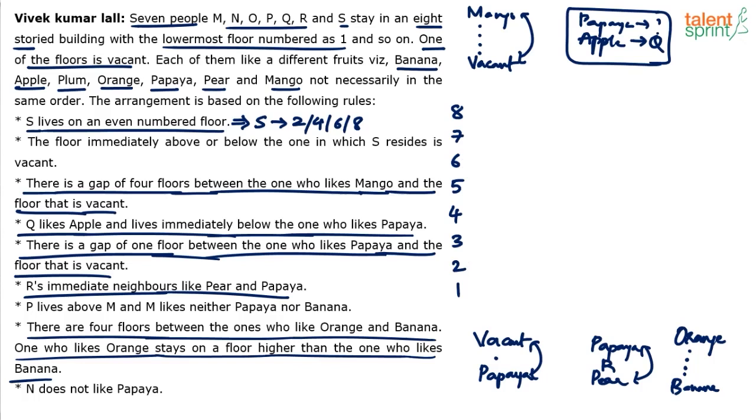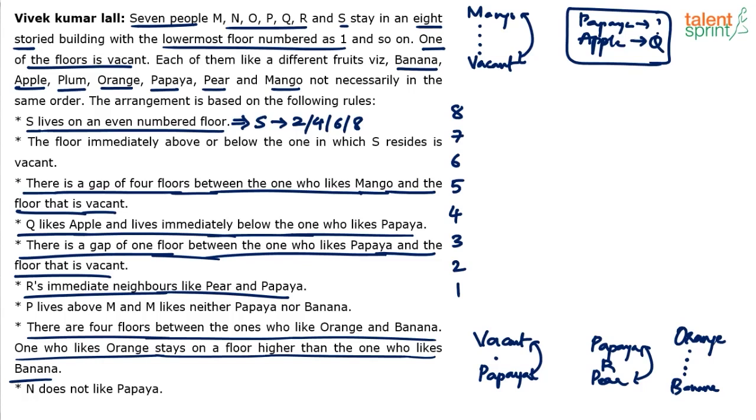But the challenge is no other statement is connected to orange and banana. You're able to follow. Orange can either be on 6th floor or 7th floor or 8th floor. Accordingly, banana will come on 1st floor or 2nd floor or 3rd floor. But if we start with this, we will not be able to do anything much after that, because other statements, if you see, are not connected to orange or banana.